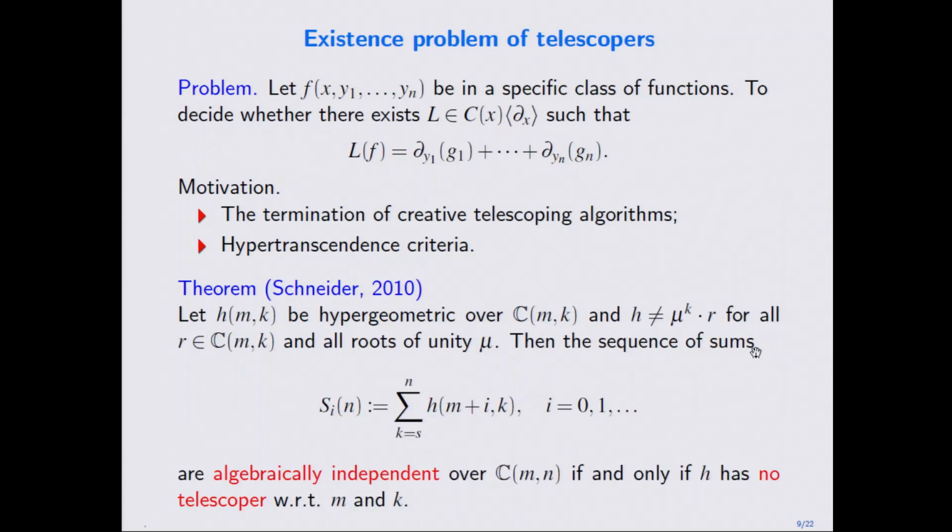Another example: to check some algebraic dependence between some sums, you also need to reduce the problem to the existence of telescopers. For instance, if H is a hypergeometric term in n, m, and k, and H is not of this form, then consider the following sequence of sums. You take the sum and shift a little bit in the first variable, and you get many sums. Then Carsten Schneider showed that those sums are algebraically independent over this rational function field if and only if this term has no telescoper. So you need to check whether this term has a telescoper or not. These are about transcendence criteria.